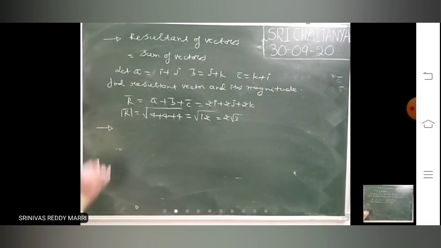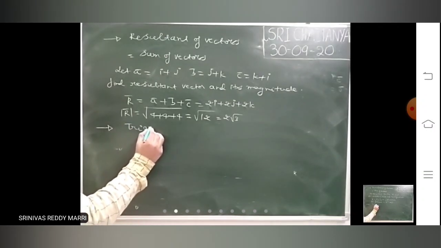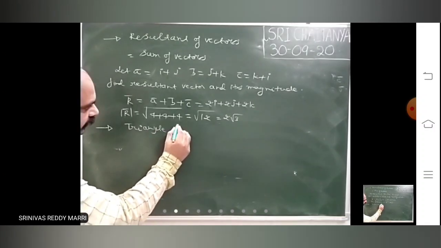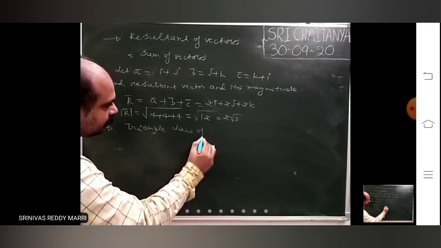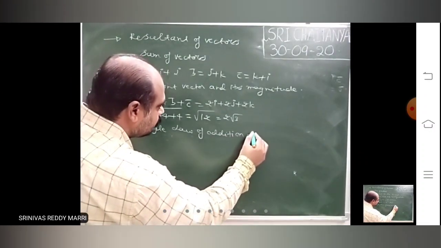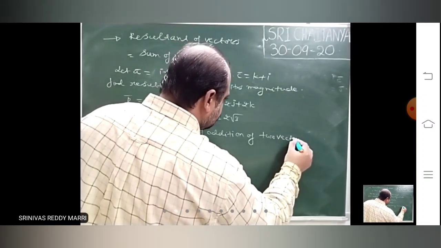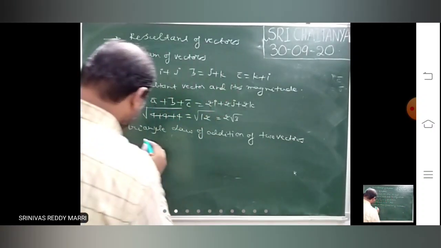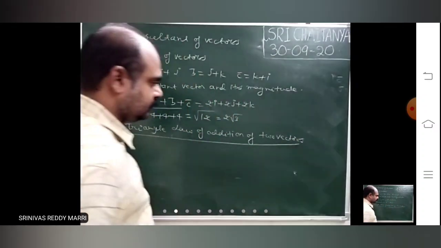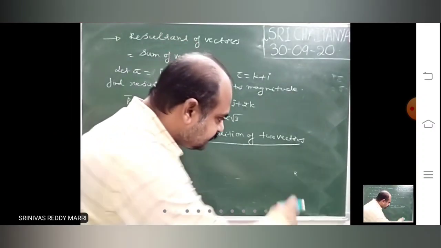Next, triangle law. We will come to a very important point: the triangle law of addition of two vectors. I will dictate, so write it down, and I will explain the definition.